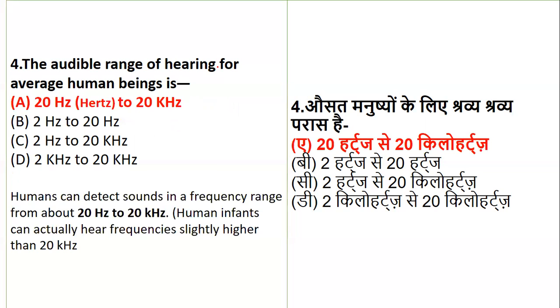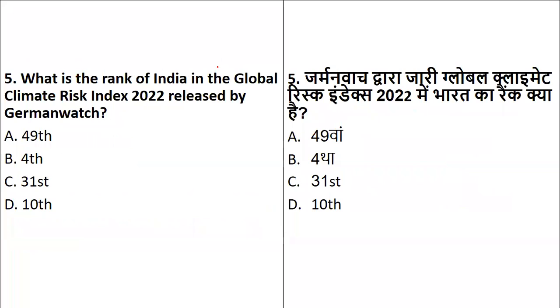Okay. Now, what is the rank of India in Global Climate Risks Index 2022, which is released by German Watch? Now, see, you have to ensure that in some books maybe 2021 data is there, but you have to update those facts. We also did this question in the last cycle, but at that time we took 2021 data statistics,